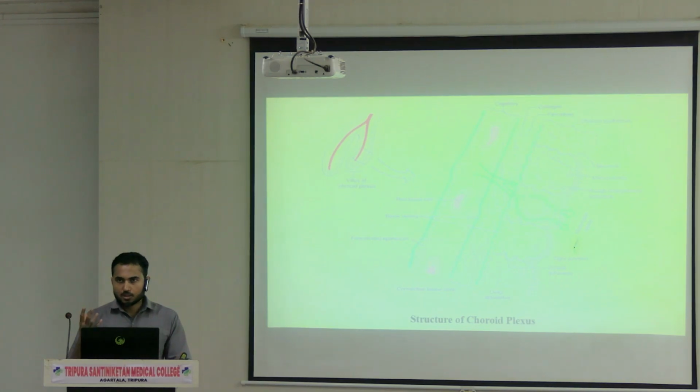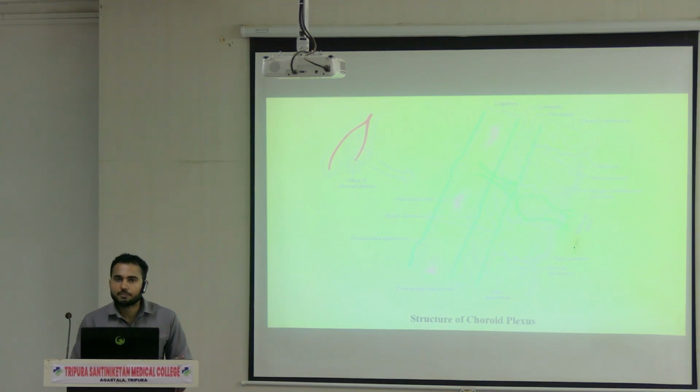So the tuft of capillaries which are enclosed by a vascular layer of pia mater, and which is lined by ependymal cells, that is called the tela choroidea. So a tuft of capillaries will be there, and those tufts of capillaries will be covered by the vascular layer of the pia mater, and it will be lined by ependymal cells, that is the tela choroidea. And inside the tela choroidea you are getting the choroidal plexus. Okay, and this is the structure of choroidal plexus.